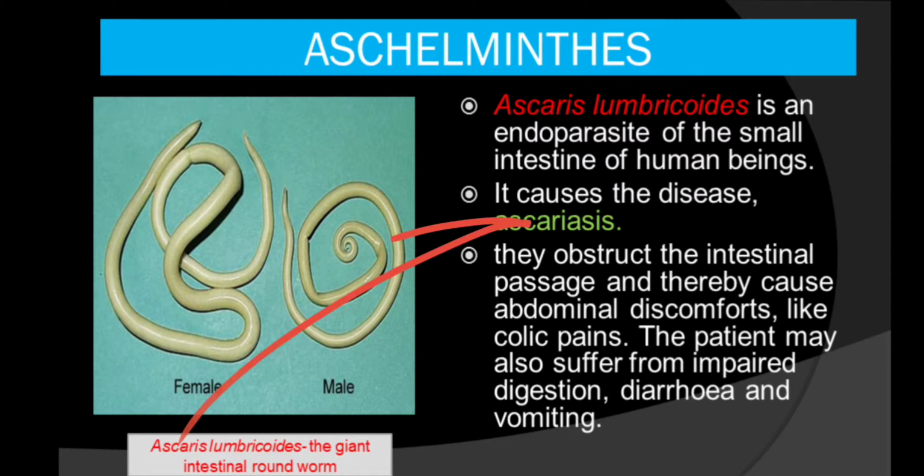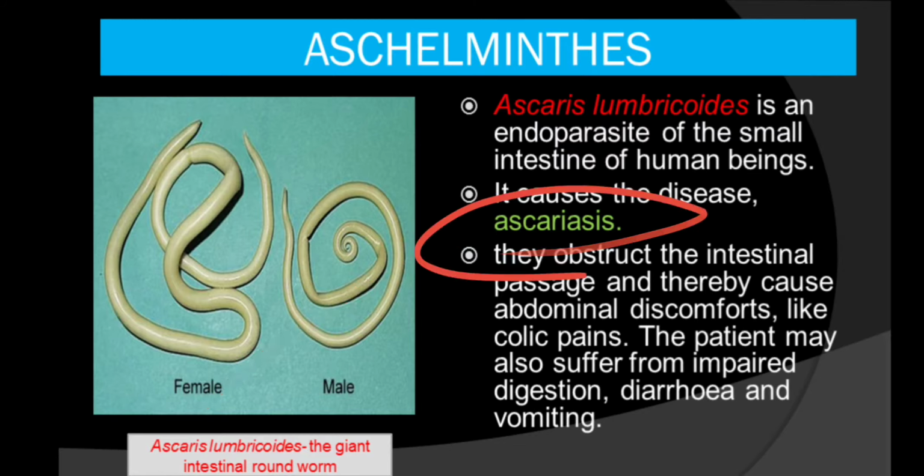And what they do, they grow in number and they block the passage of the intestine and cause abdominal discomfort, as well as indigestion problems, diarrhea, as well as vomiting. So ascariasis disease is caused by Ascaris lumbricoides, and the eggs of Ascaris enter our body while eating unwashed vegetables, unwashed fruits, as well as through contaminated water. So their eggs enter our body, where they mature, and they also multiply in number.